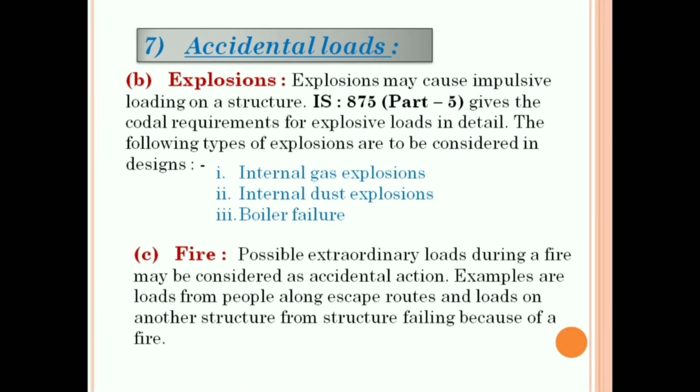Second is explosion. IS 875 part 5 gives the codal requirements for explosive loads in detail. The following types of explosions are to be considered in design. First is internal gas explosions, next internal dust explosions and boiler failure. Third is fire. Possible extraordinary loads during a fire may be considered as accidental actions. For example, loads from people along escape routes and loads on another structure from structure failure because of fire.